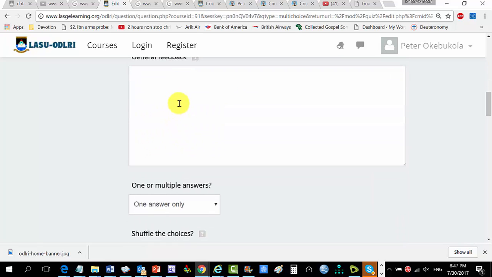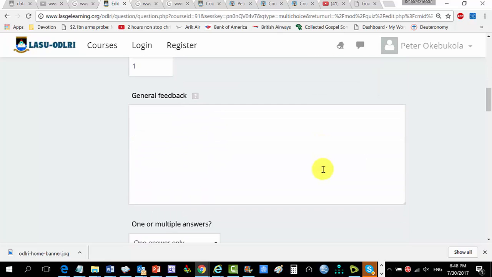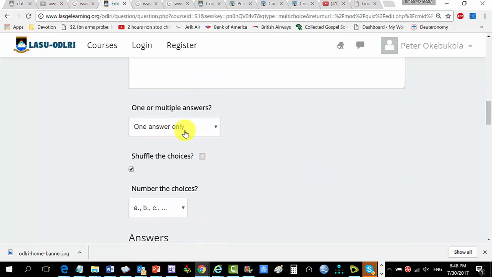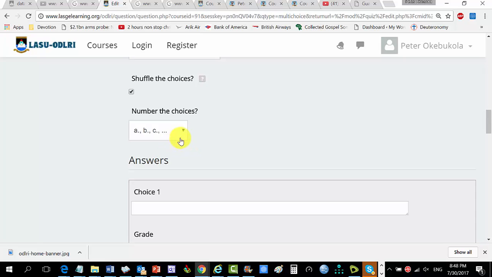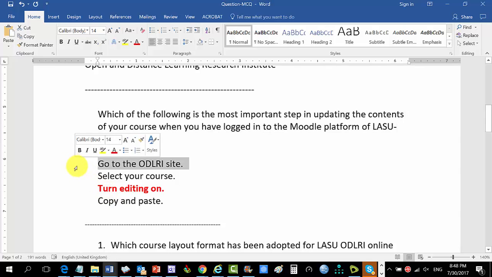Default mark, general feedback. Let me see. Okay. Let's take this one and give you the feedback. Which of the following is the most important step in updating contents of your course when you have logged into Moodle platform of LASU ODLRI? Okay. So one answer only. You can shuffle if you like. And then this one. Choice number 1 is go to the ODLRI site.